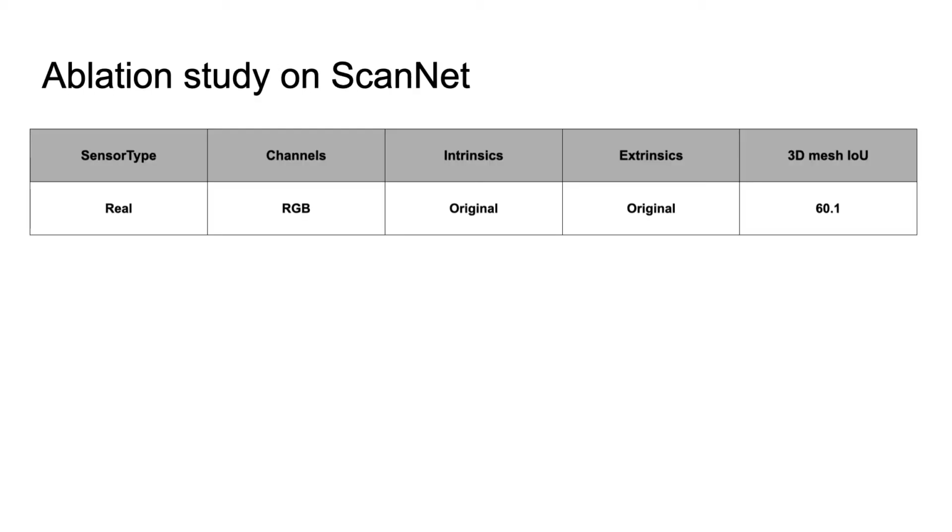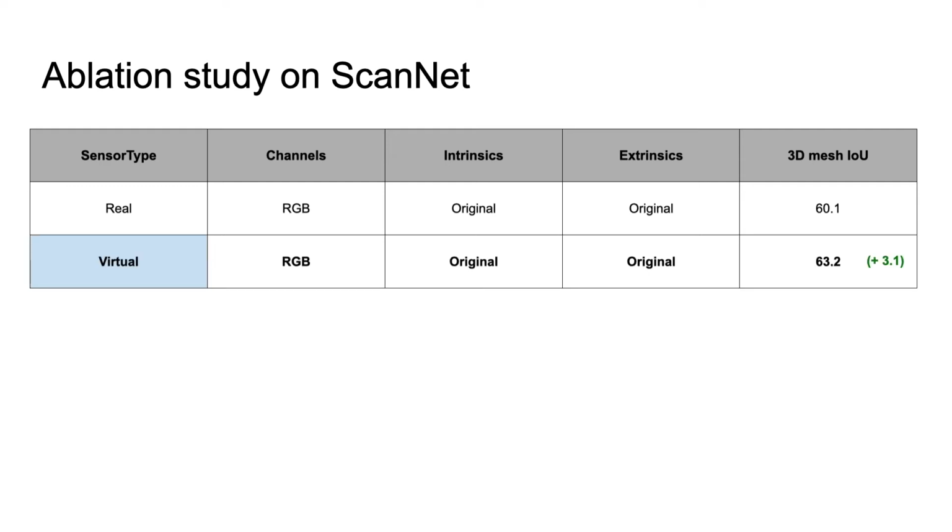To better describe our modifications to the classic multi-view fusion method and their qualitative effects, we will be going through an ablation study on the validation split of the popular ScanNet dataset. The first row of the table is our baseline multi-view fusion algorithm, where we use the real RGB images, which were originally also used for reconstructing the 3D mesh.